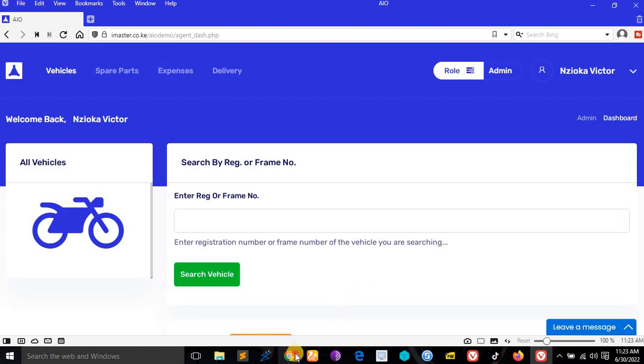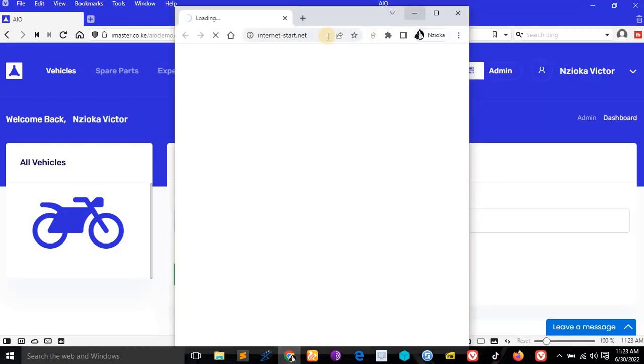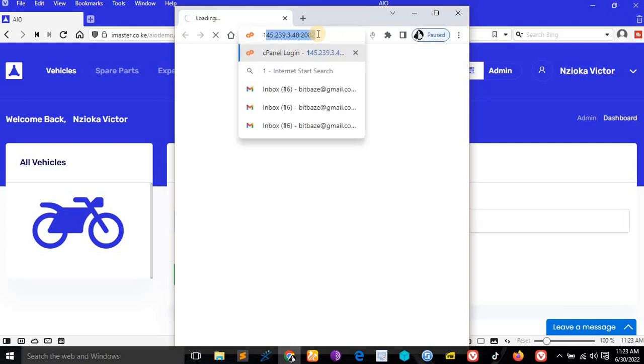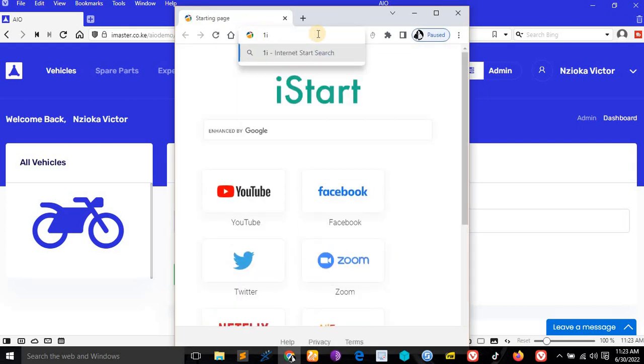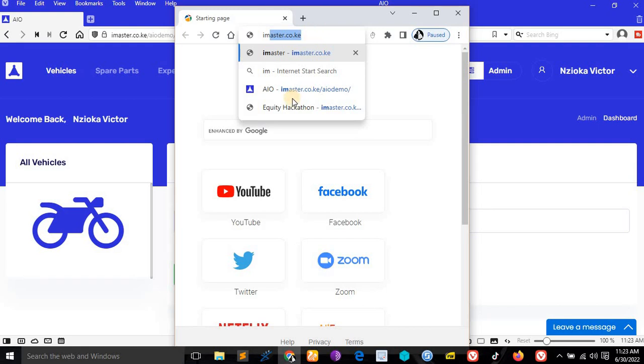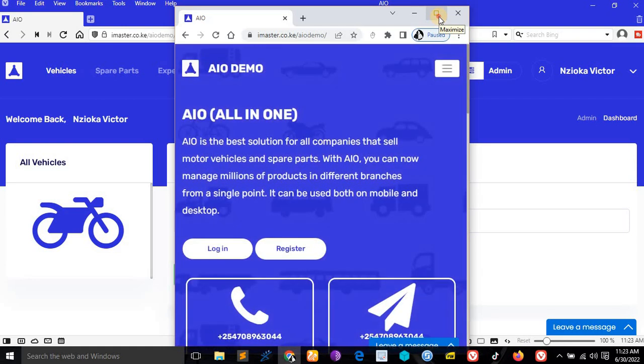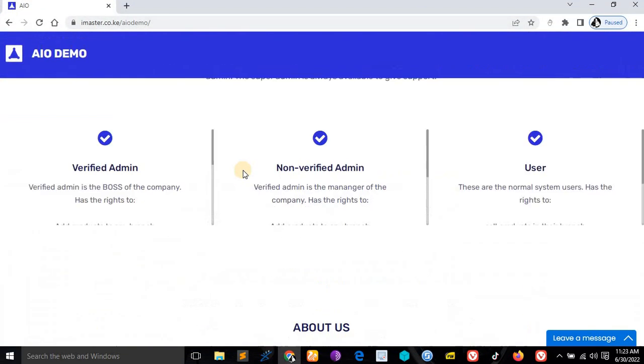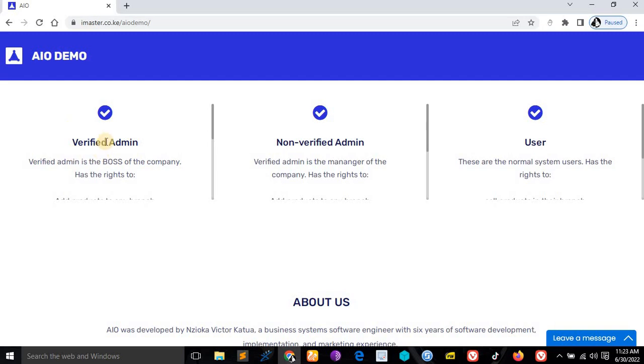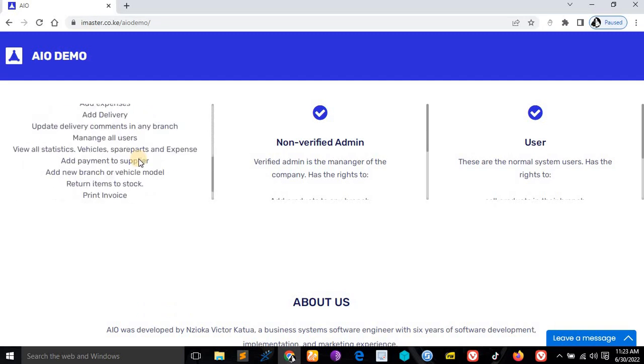Let me show you what we are talking about. Who is a verified admin? We have logged in as a verified admin, and if we come back here, you see what they can do: all these things, including managing users.